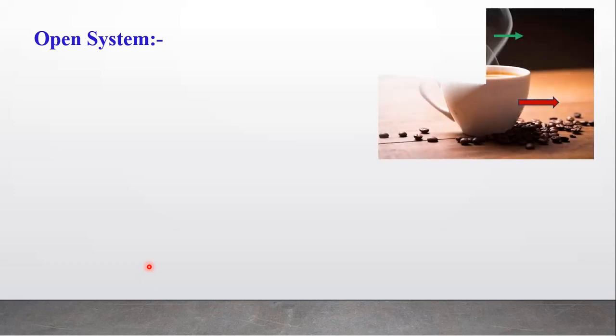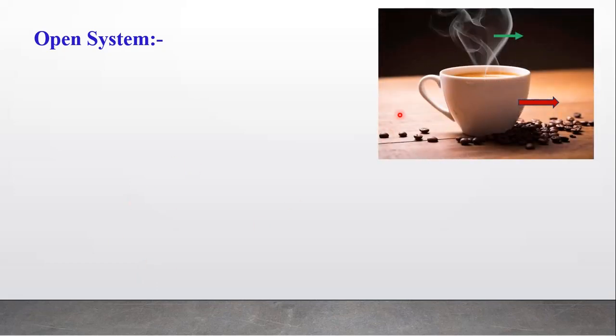Open system means what? See here, for example, hot coffee placed in a mug. This is a cup containing hot coffee. Now when it is placed in a room, water vapors go into the surrounding. It is a system, and this system can exchange matter.